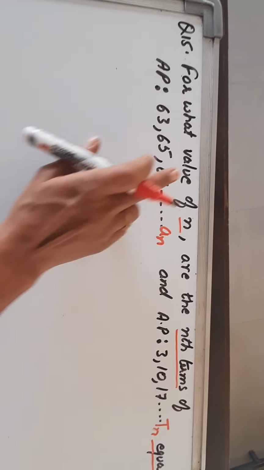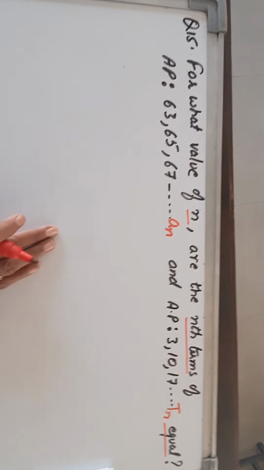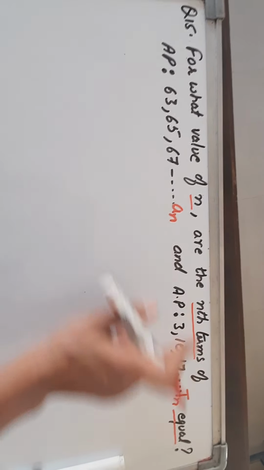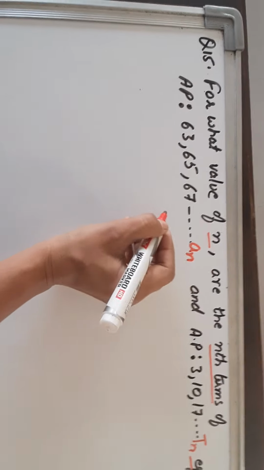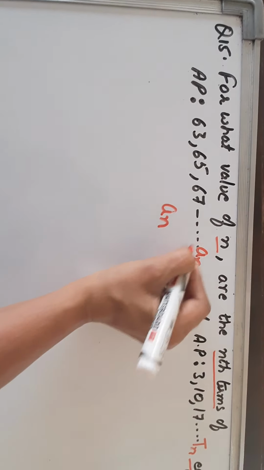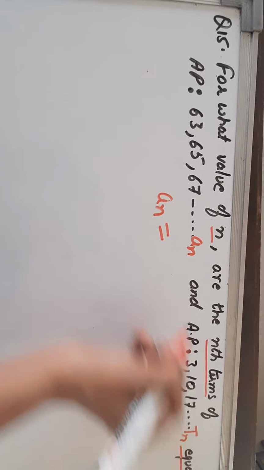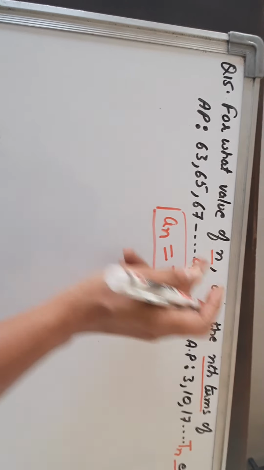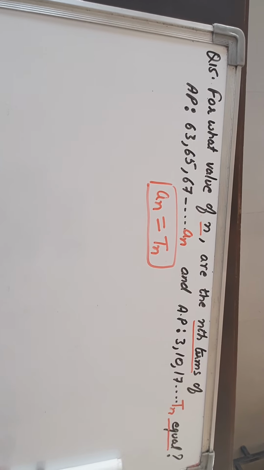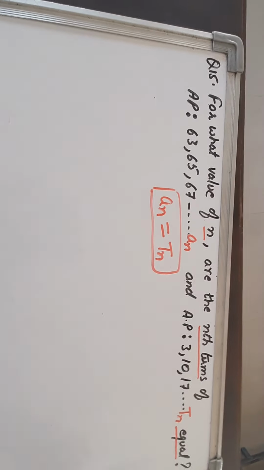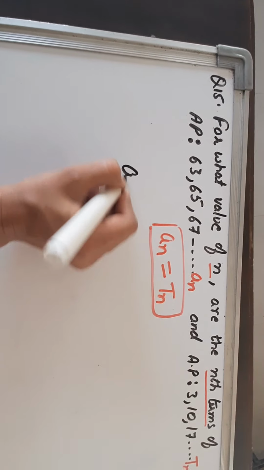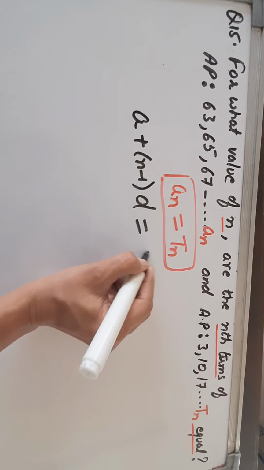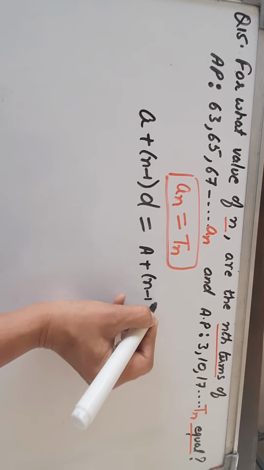Now what is given to us? What we have to find out is for what value of n. That means n we have to find out, are the nth terms equal? What are the nth terms of both? Equal. This is the condition given to us. That means the nth term of the first AP equals the nth term of the second AP. Now we will use this condition to get the value of n. We know the formula for the term: a plus n minus 1 into d. Again for this we have a plus n minus 1 into d.